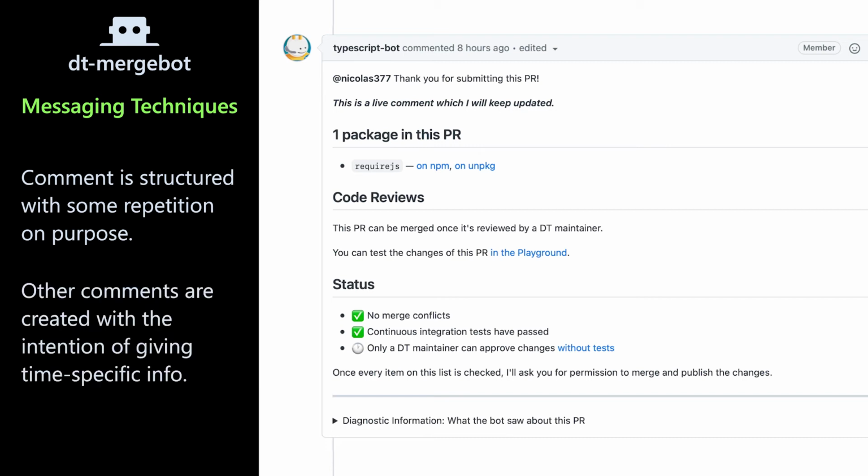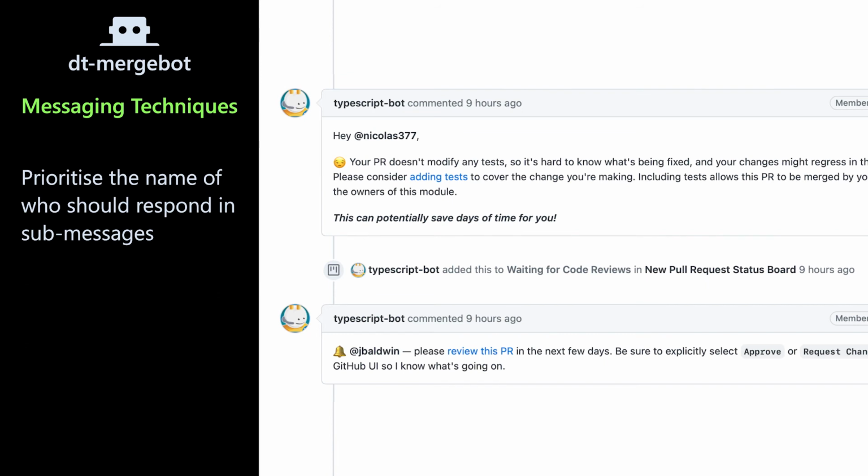The other part that I'll show next is the way in which we create other comments. So these were the other comments that would have been posted onto that original pull request. The first one is very explicit: hey, author, your PR didn't modify any tests. One of the key things to think about with how we did the text for these is that we tried to make sure that the person's name is first, and that the action they need to do is also within that first sentence.